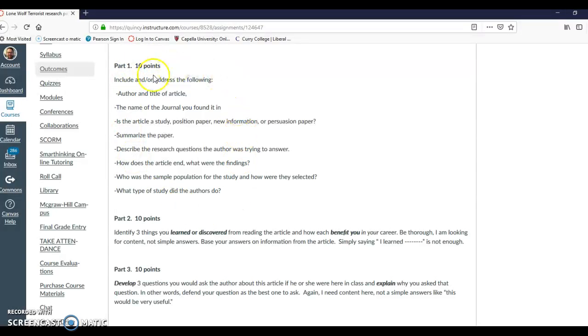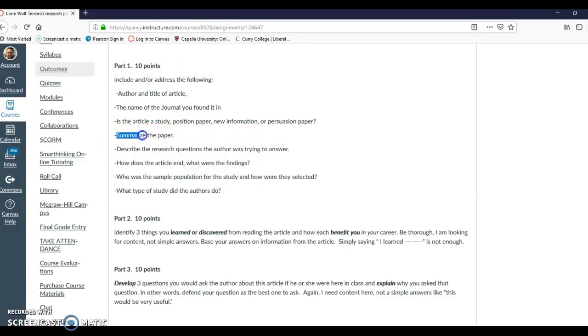So the first part of your paper, the first couple of paragraphs or so, is going to be this information. You're literally going to write the article I use for this paper is called How to Find a Lone Wolf Terrorist. It was written by Jason Peinich, and it was published in the Journal of Criminal Justice. Okay, this paper is a persuasion paper urging readers to take off security controls out of their emails and social media pages, so the government can look into what we're emailing and what we're looking at, and find lone wolf terrorists. Okay? That would be sort of like the introductory paragraph.